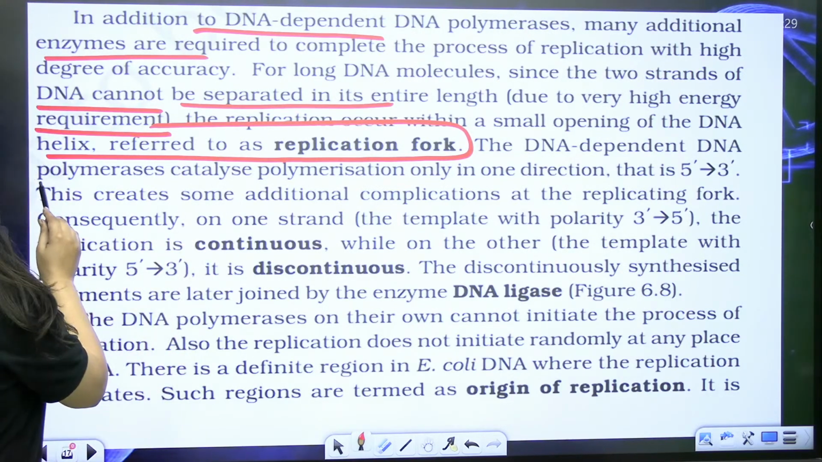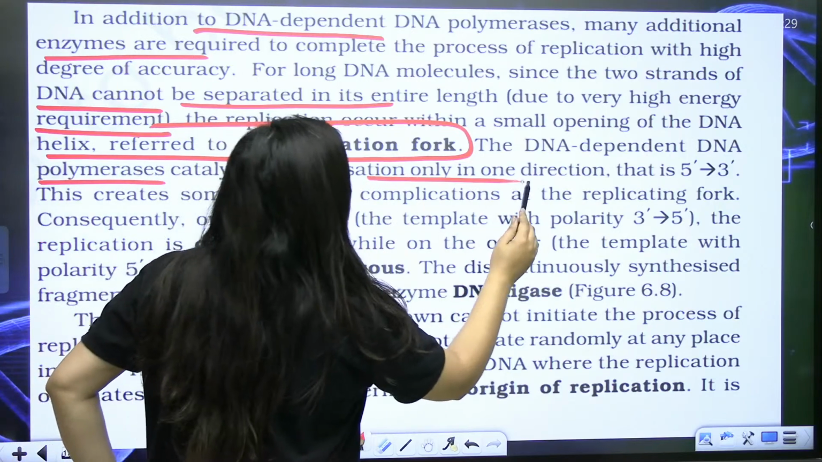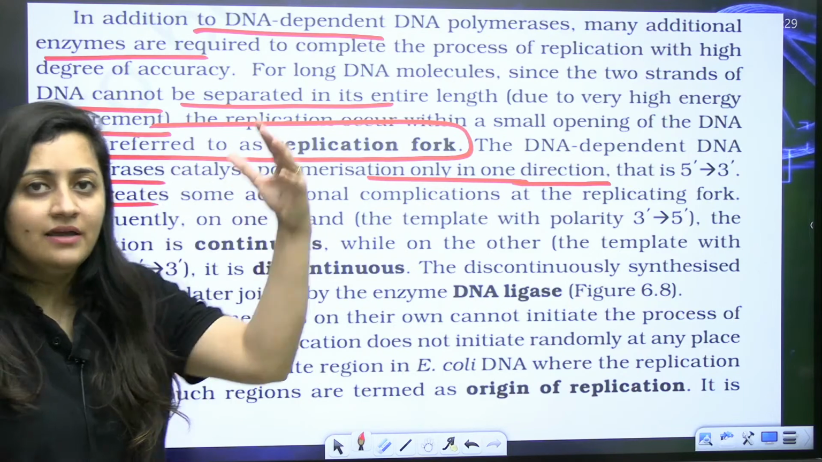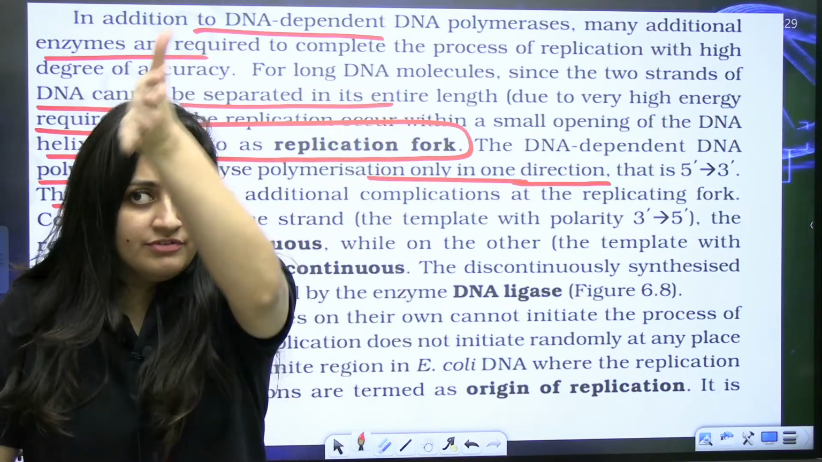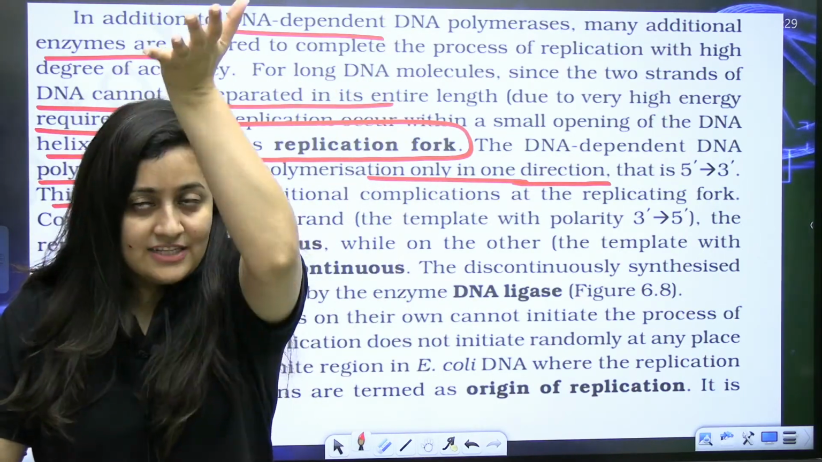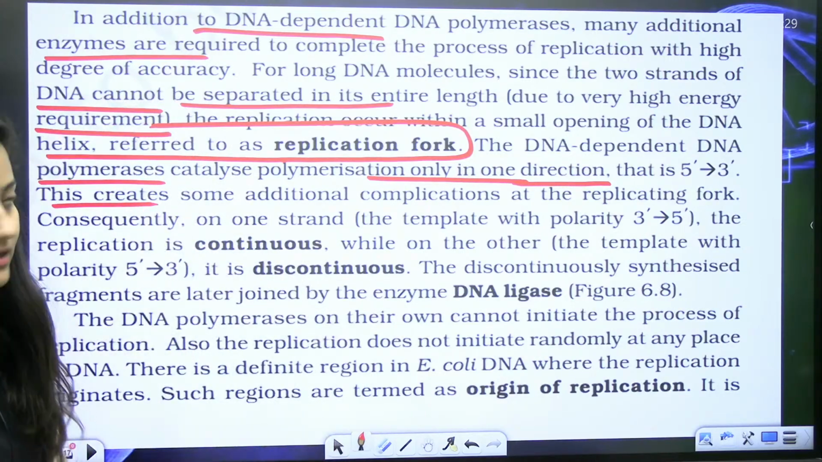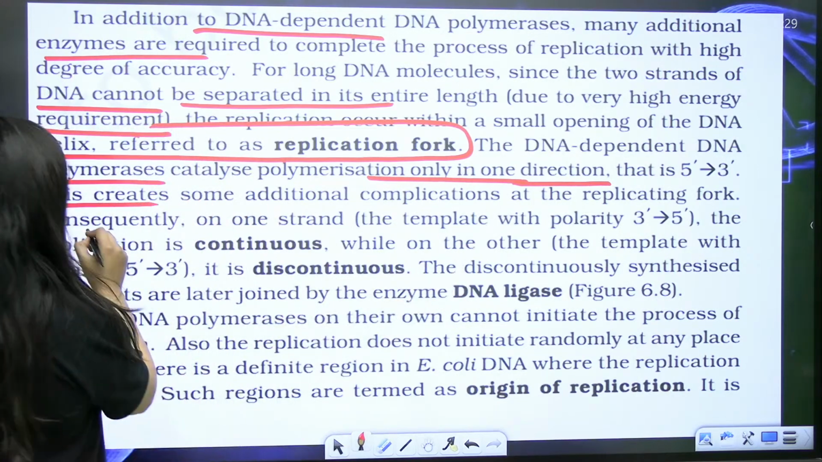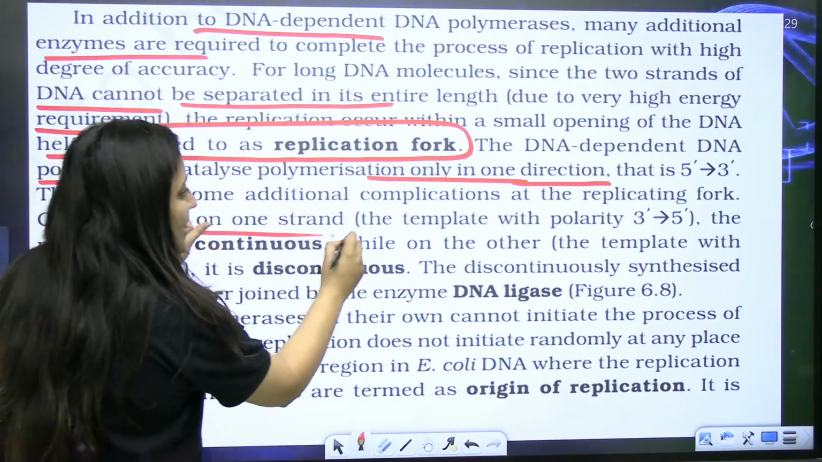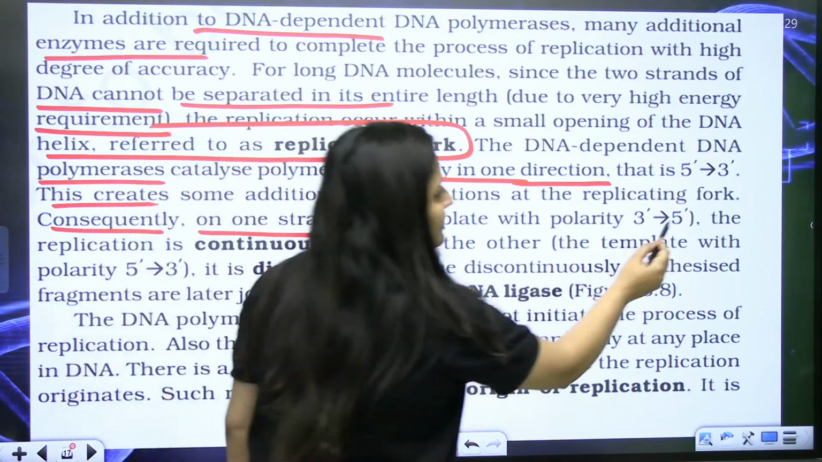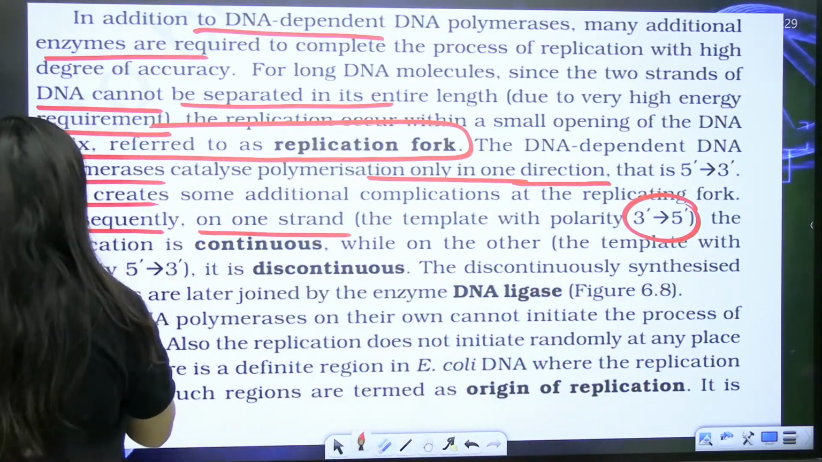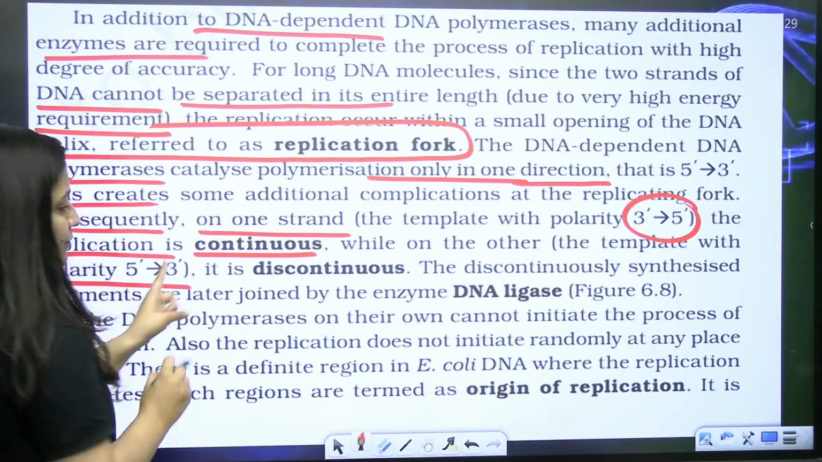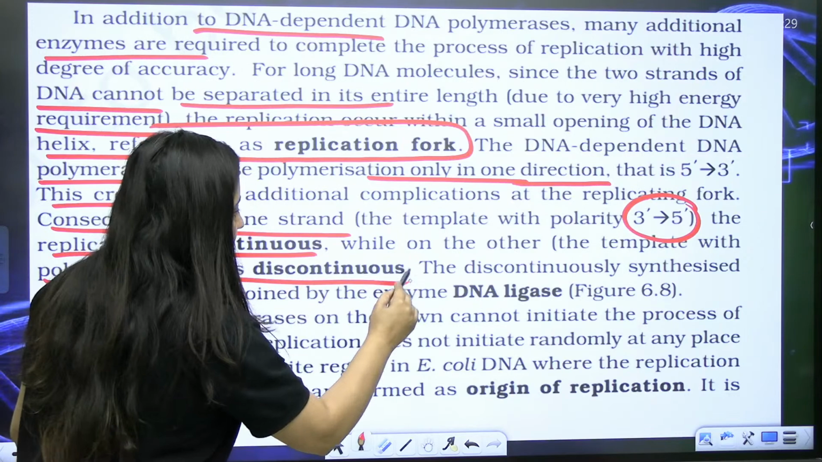DNA dependent DNA polymerase catalyzes polymerization only in one direction, 5' to 3'. That's why synthesis of the opposite strand is difficult, and we get the lagging strand there. This creates some additional complications at the replication fork. Consequently, on the strand where the template has polarity 3' to 5', the replication is continuous, while on the other strand, where the template has polarity 5' to 3', it is discontinuous.